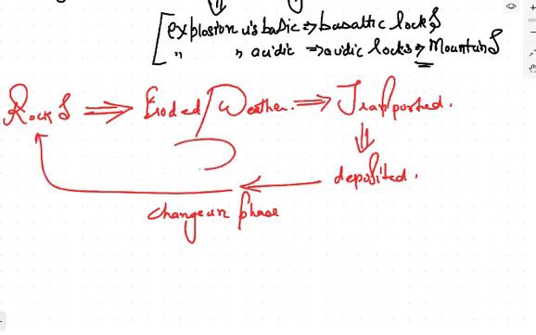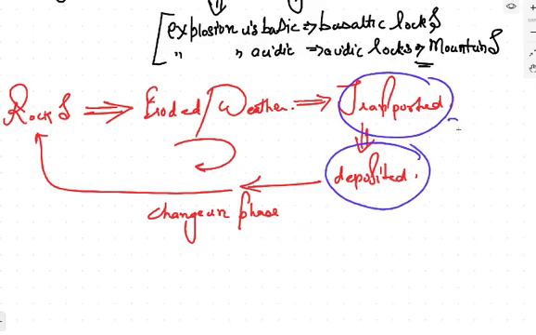So this is the complete cycle of the soil formation, in which the rocks are formed due to explosion inside the surface. Those rocks get eroded, or weathering conditions break down the rocks into smaller particles. The particles can be transported, and then they can deposit. After the deposition, they can again form the rocks, and those rocks can again get eroded. This is the whole cycle which keeps on moving, and this is the process of the soil formation.